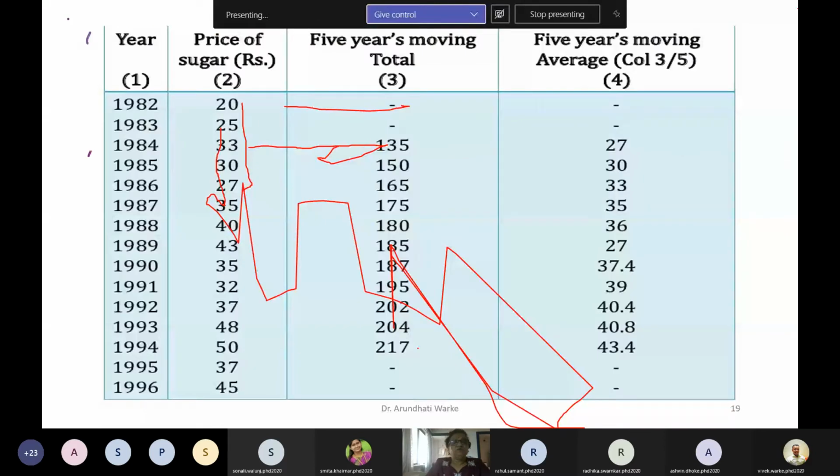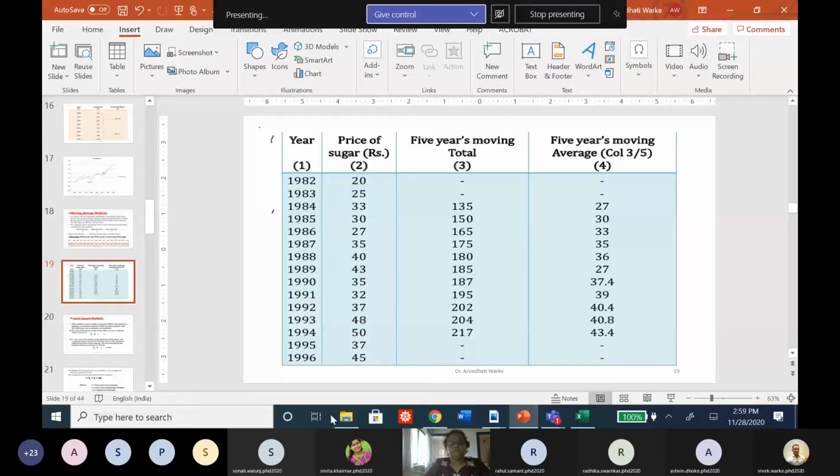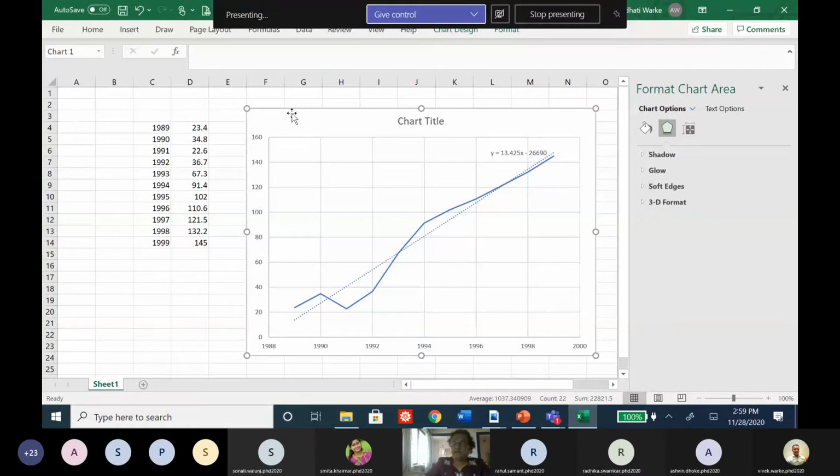I can show it to you with an Excel sheet because that is easier for me. That Excel sheet is already there with us. We can cancel this graph. This is there with us with only 10 values, absolutely no problem.